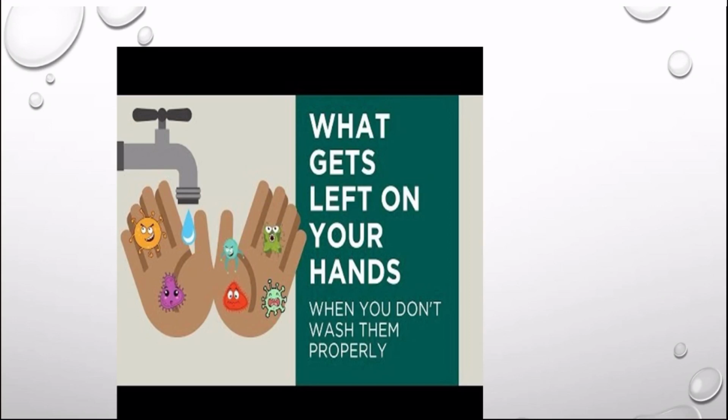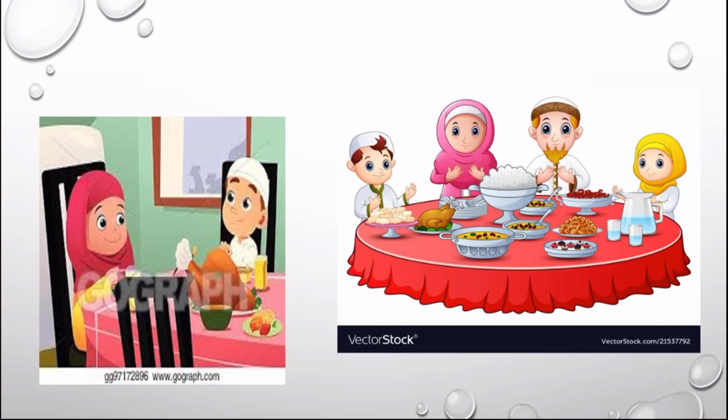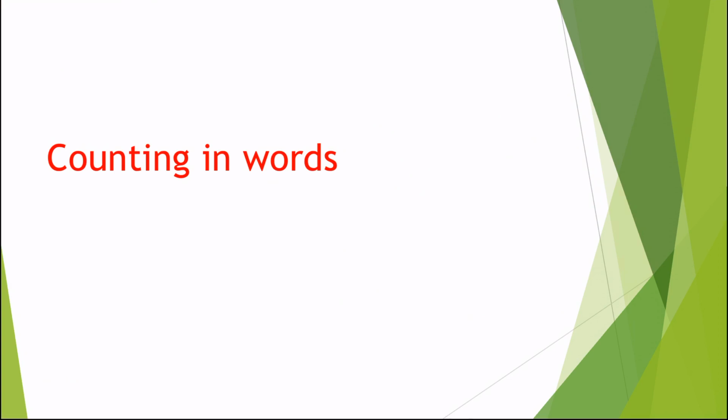So what happens if you will not wash your hands? If you will not wash your hands properly, yes, germs get left on your hands. So what gets left on your hands? Germs. Yes, germs get left on your hands. So you have to wash your hands properly before starting your meal and after finishing your meal. And you have to start your meal with the name of Allah, and you have to say Alhamdulillah after finishing your meal. So if you will wash your hands properly, you can save yourself from germs.